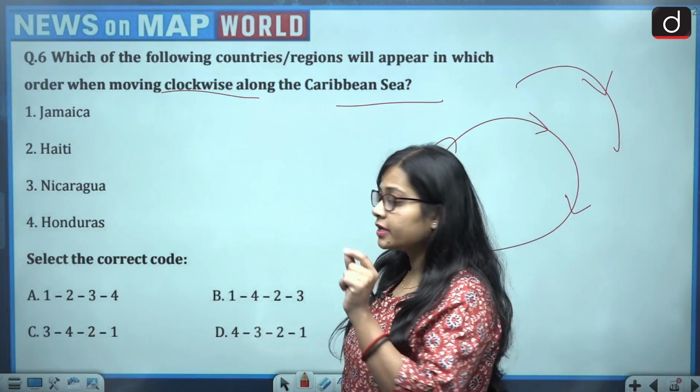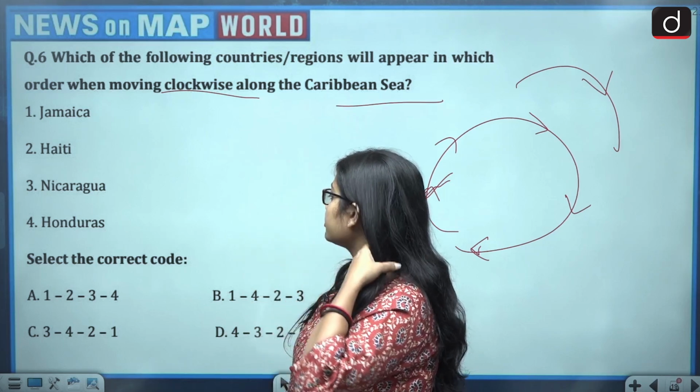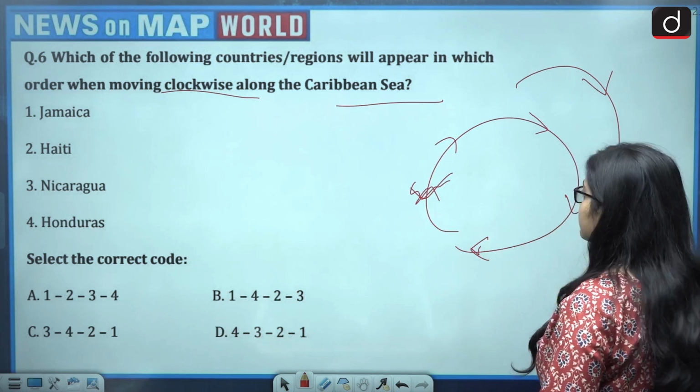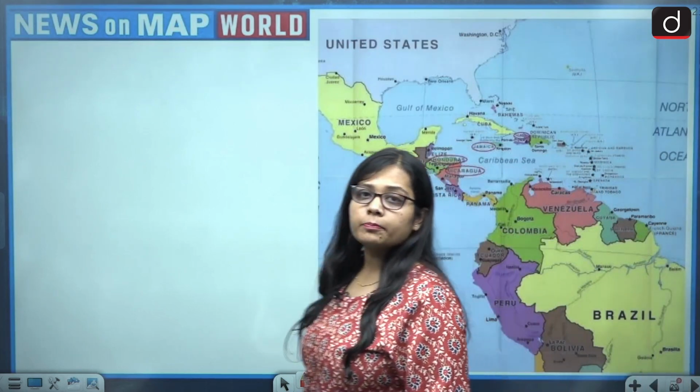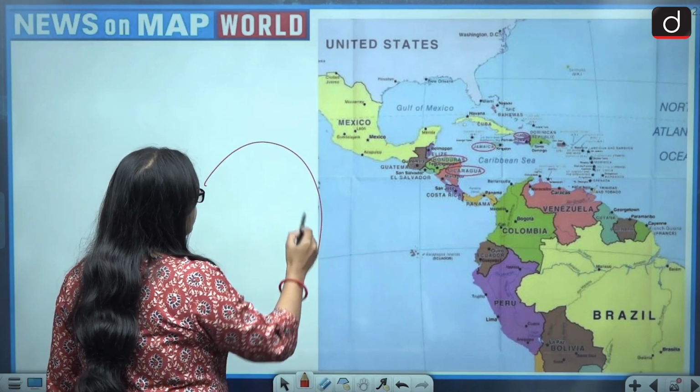Jamaica, Haiti, Nicaragua or Honduras. So these are the 4 countries. So we need to select code. So moving clockwise along the Caribbean Sea. So look at this map. Now we have to move in a clockwise direction. Clockwise direction is this direction.